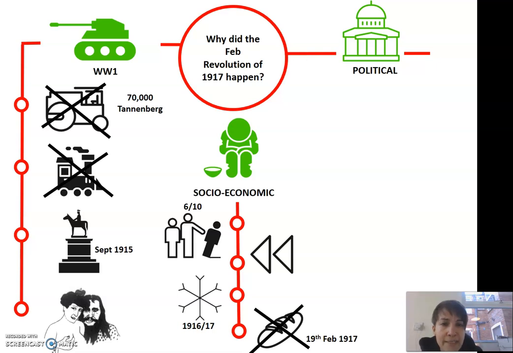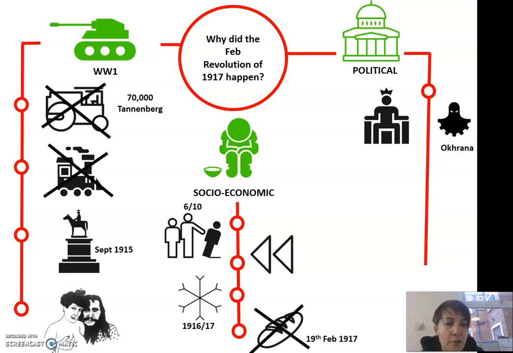Finally, let's look at the political reasons for the revolution. So the Tsar was an autocrat, which meant he thought he had been given the rule of Russia by God. He was chosen by God and should have absolute control. To this effect, he really compromised efforts towards democracy in Russia and used his secret police, the Okhrana, to control freedoms in Russia.